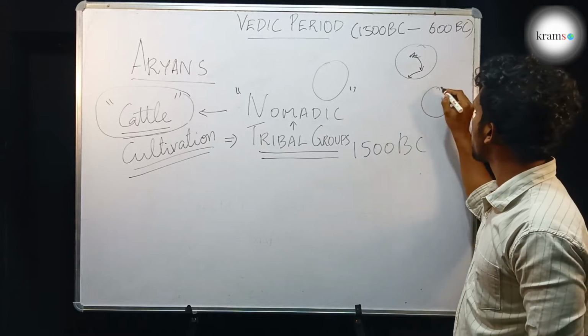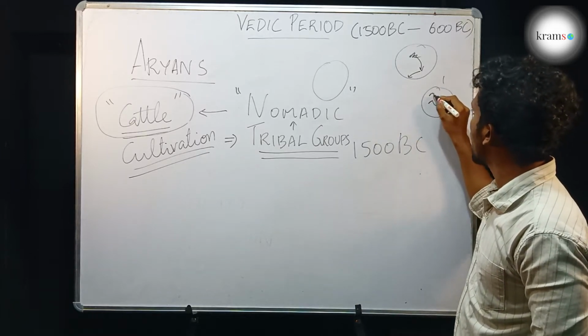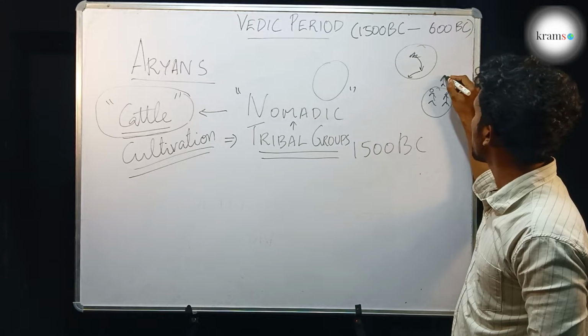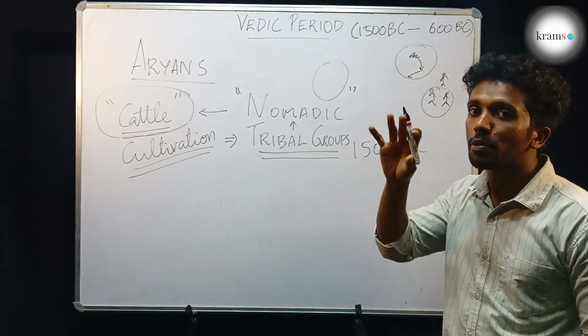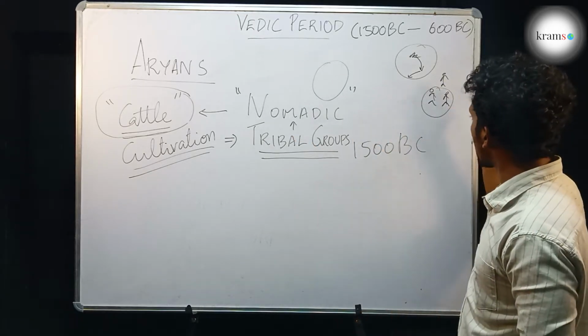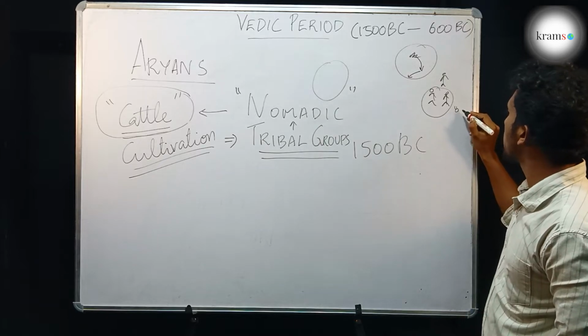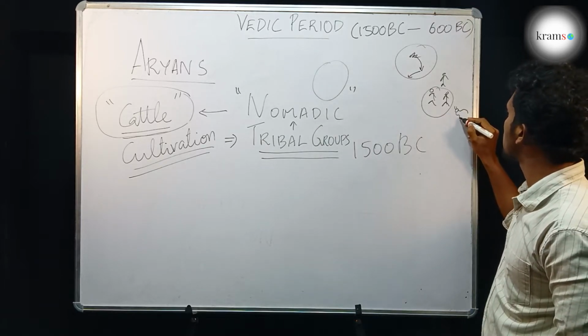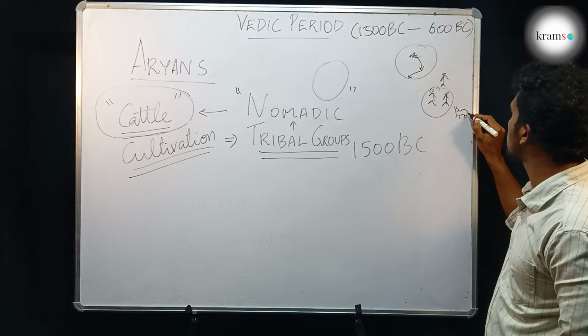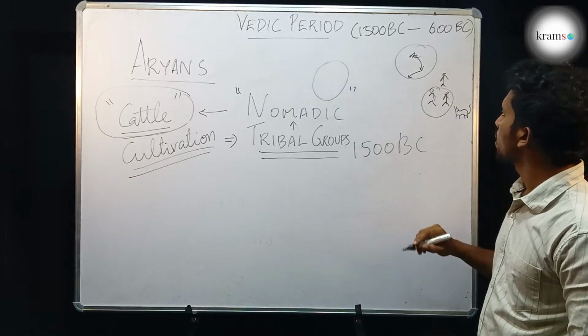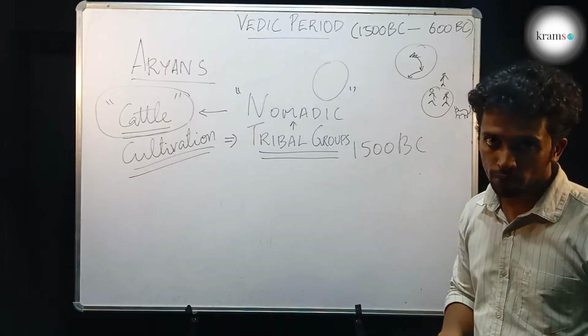One group of people became one tribe, and they would have a group leader. So like that, there will be numerous tribal groups. For each tribal group, their main wealth was the cattle that they had. Those cattle gave them the food.